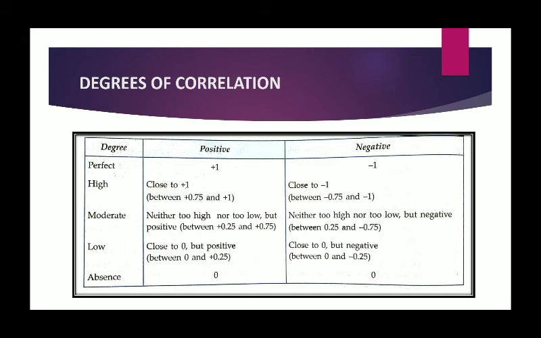After these two cases, there come the medium cases, where we can have moderate values, high values, or low values. So that can also be discussed as limited degree of correlation. In real life, economic data do not indicate perfect correlation, be it positive or negative.